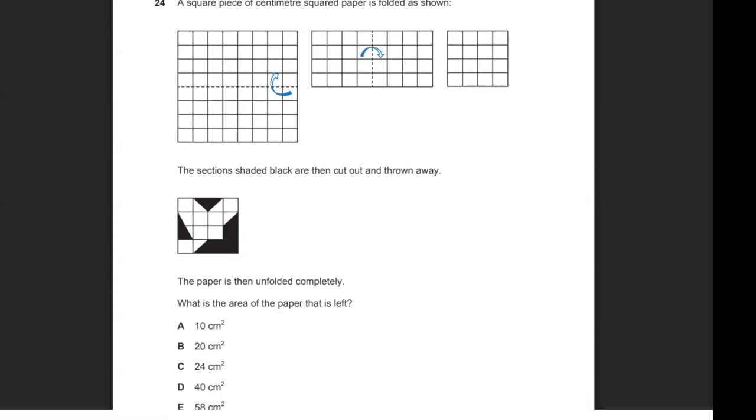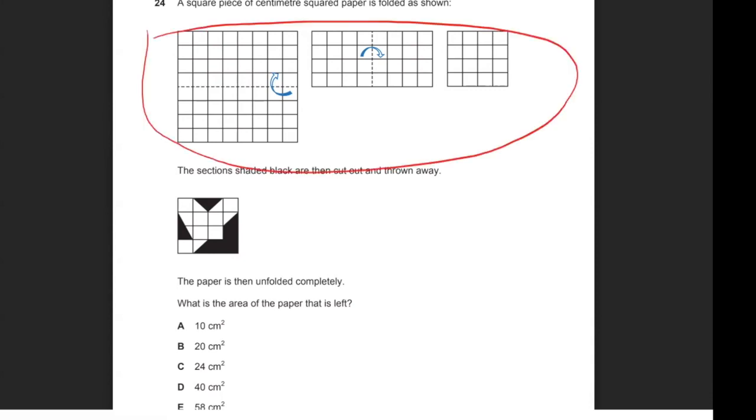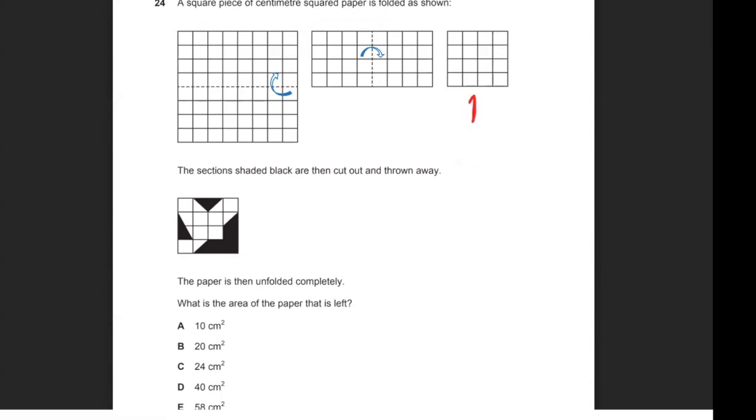Now, if I'm folding the paper in the diagram above, when I get to this final one, there are 4 layers on top of each other. If you don't believe me, just get a piece of paper and fold it in the same way that is demonstrated in the diagram. And when you look at the final folded piece of paper, you'll see that there are 4 layers, okay? So 4 layers. That means if I look at the diagram and see what black parts are cut out, I simply multiply that by 4, and that will give me the overall area of paper that is missing.